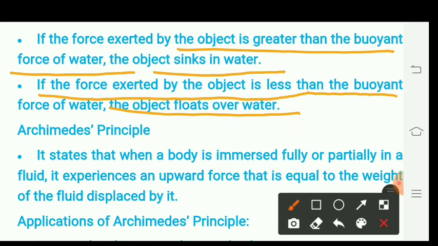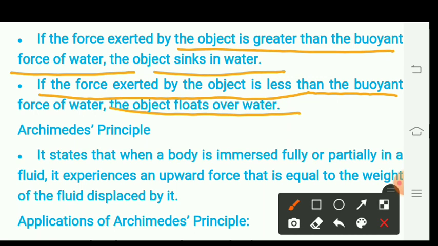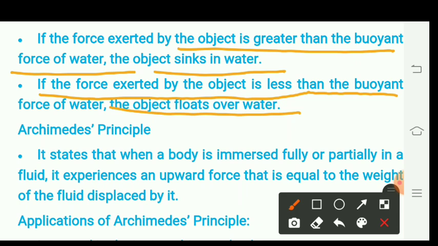If the density of the object is greater than that of the water in which it is put, then it sinks in the water, and if the density of the object is less than that of the water, then it floats over the water. Thus, these are the two factors because of which an object placed in a liquid floats or sinks.